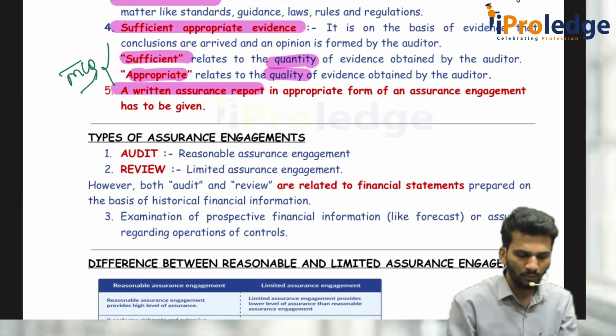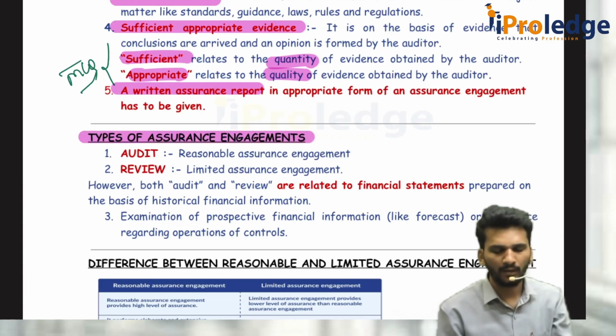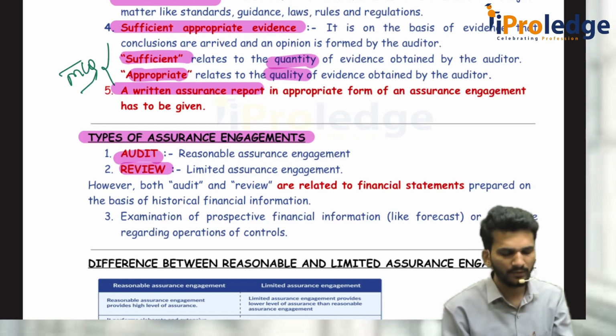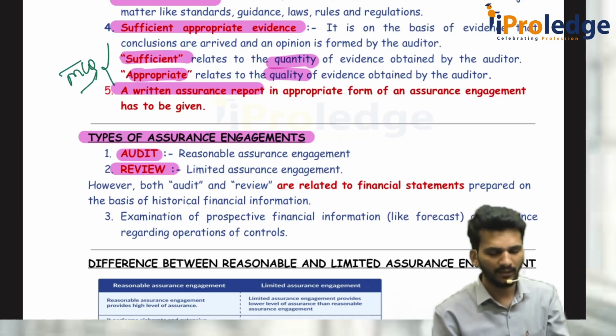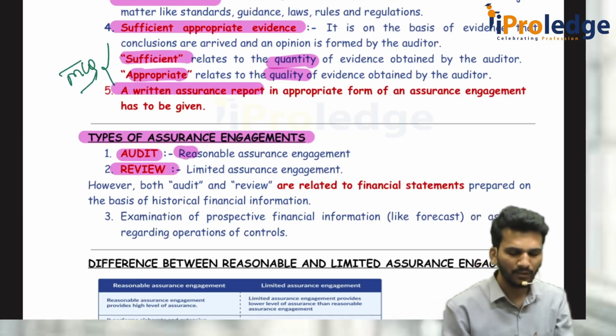Now there are two types of assurance engagement, not two, actually three. But the important ones are two. One is audit, second one is review. So what is audit? Whatever we discussed below is called audit. Reasonable assurance on the financial statements, whether they are free from material misstatement, everything has to be conducted. That's what audit is. Reasonable assurance has to be given.